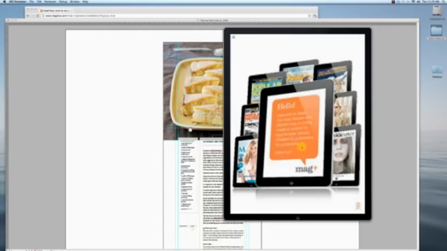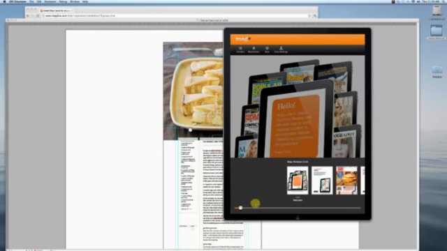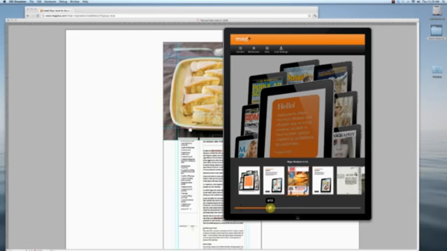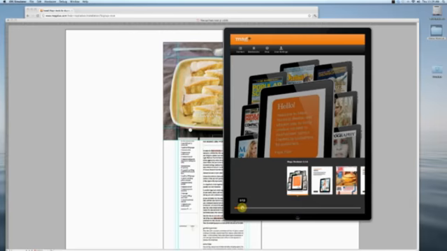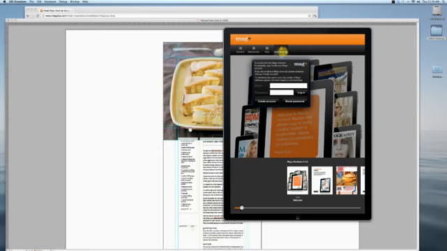The first time you open the reviewer, you're going to see this little sample issue that we've created, which shows you some inspiration, some things that some of our clients have created, and tells you a little bit about the tool set itself and how to use this. To actually use this reviewer to review things, which is what we want to do today, the first thing you have to do is sign in here under User Settings.